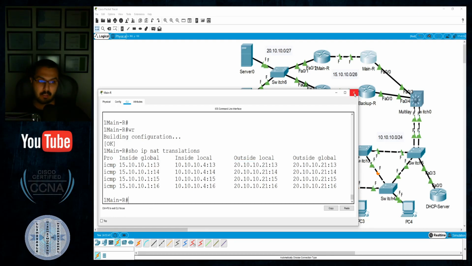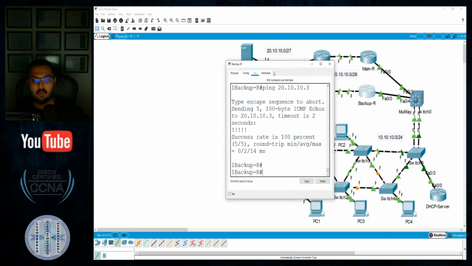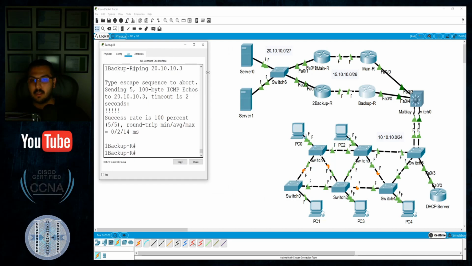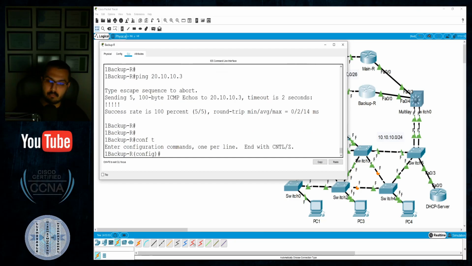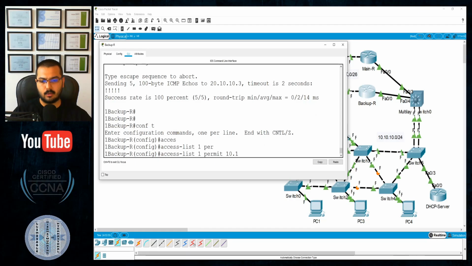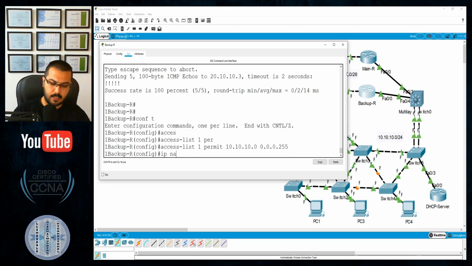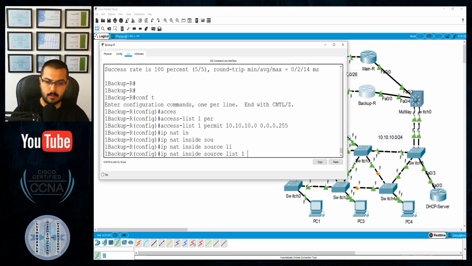That is brilliant. I will have to replicate the same specific commands on this backup router, so just in case this one fails, the backup will take over. Go again: do the access list, do NAT, specify inside and outside, and that's it. So access list number one, permit 10.10.10.0, and IP NAT for the inside guys that are sourced in access list number one.